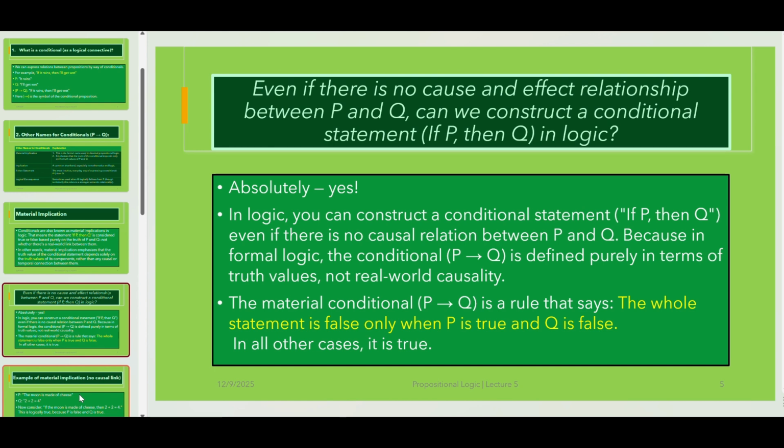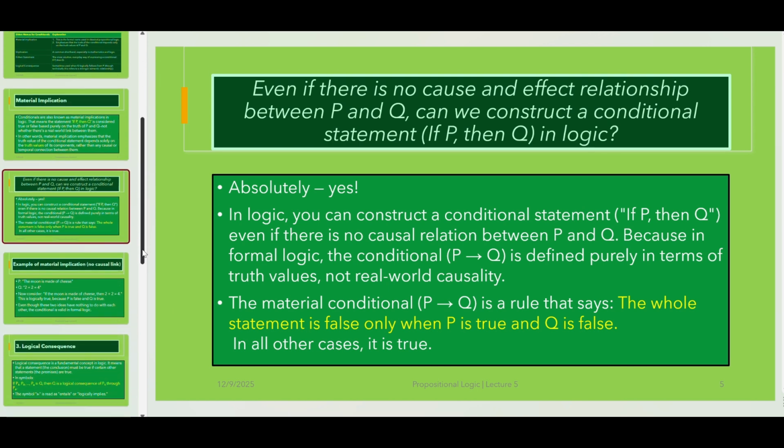In logic, you can construct a conditional statement if P then Q, even if there is no causal relation between P and Q, because in formal logic, the conditional if P then Q is defined purely in terms of truth values, not real-world causality. The material conditional if P then Q is a rule that says the whole statement is false only when P is true and Q is false. In all other cases, it is true.